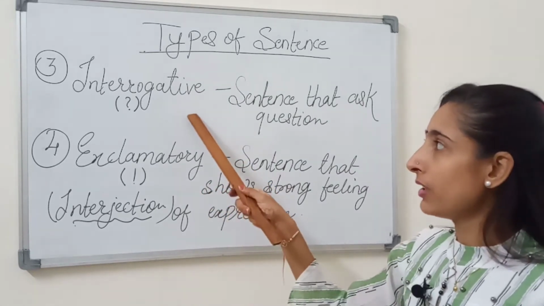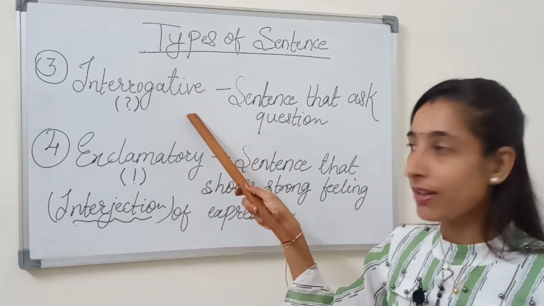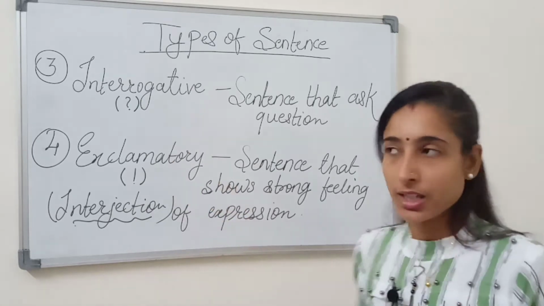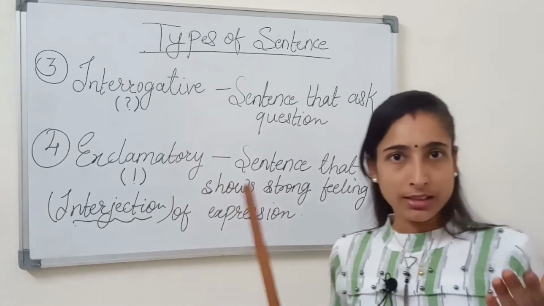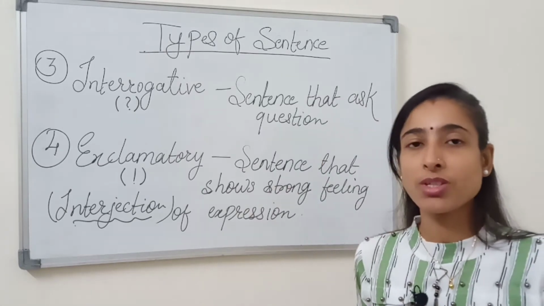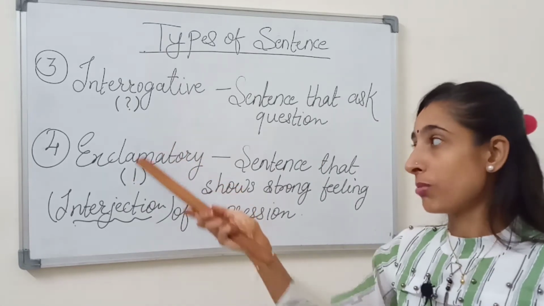I repeat it again. The first one is interrogative and the second one is exclamatory sentence. Interrogative sentence means sentences that ask questions, that begin with WH questions and end with the question mark.